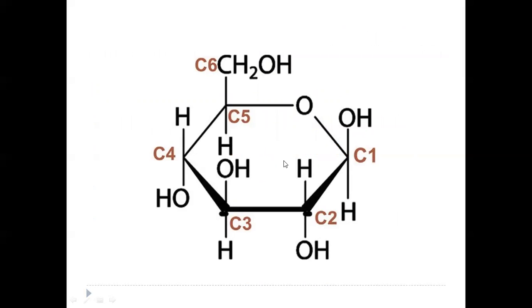Now here we have a representation of a glucose molecule. Again, the numbering of the carbons in the glucose is very important. So look here, we have carbon number 1, 2, 3, 4, 5 and 6. Now why are we doing it now? Because we want to see the position of the bonds.